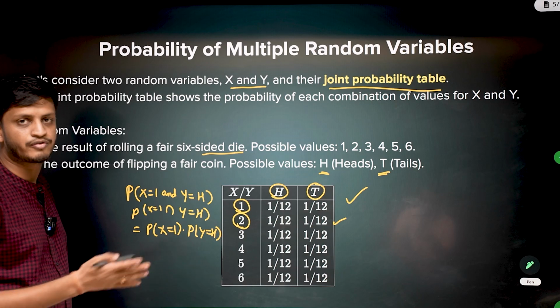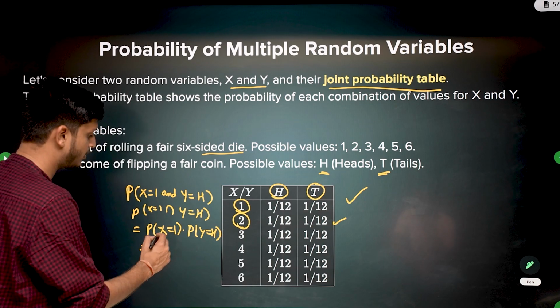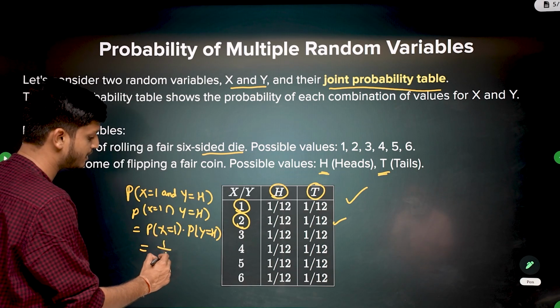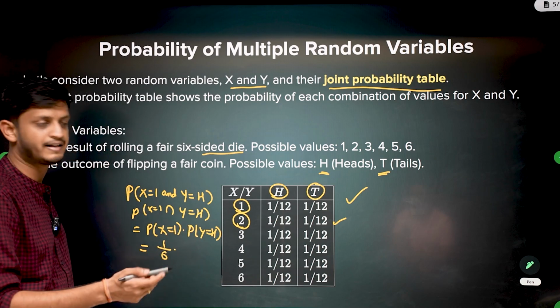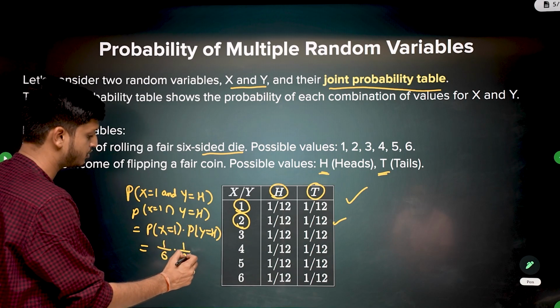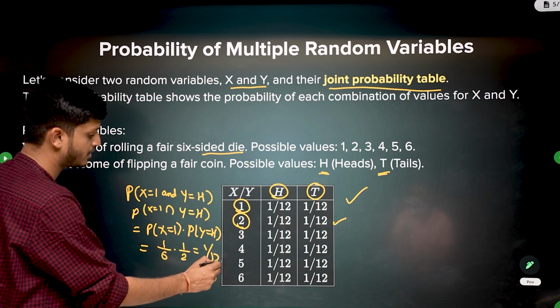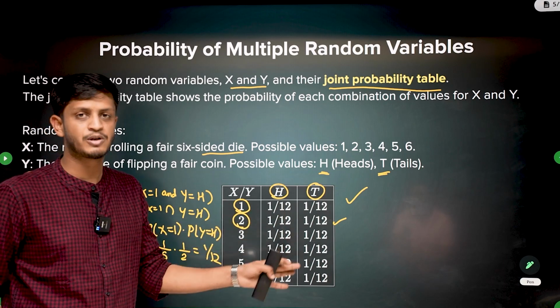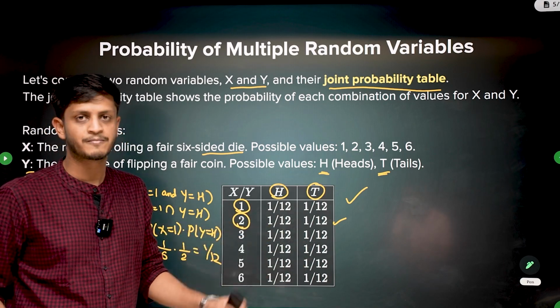This we already know from the definition of independent events. What is the probability of X being 1? It is 1 by 6. And what is the probability of Y being heads? It is 1 by 2. So it is 1 by 12. And similarly for any possible combination, the value will always be 1 by 12.